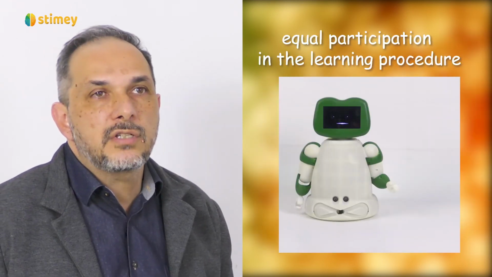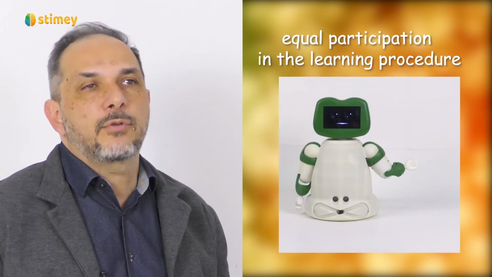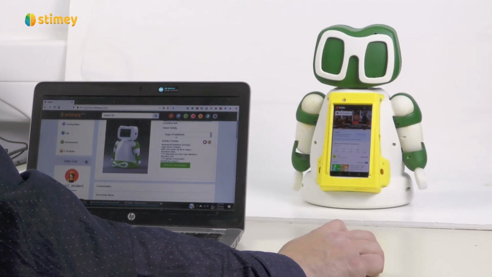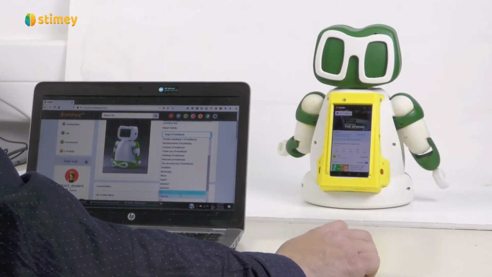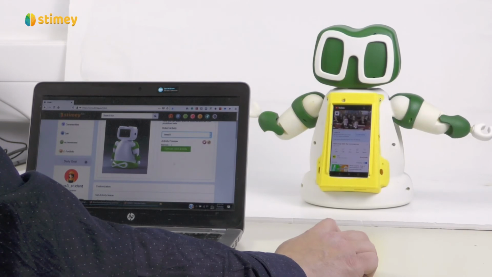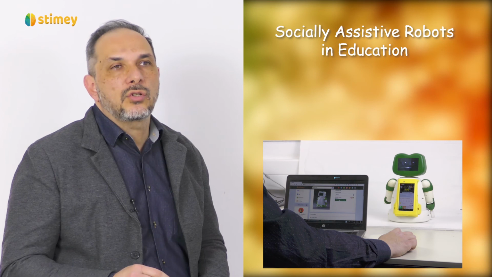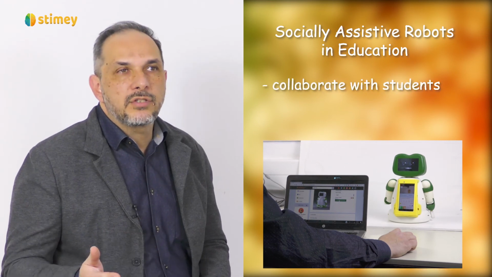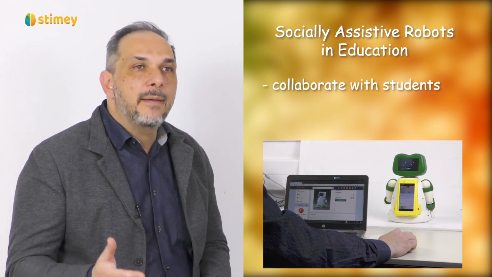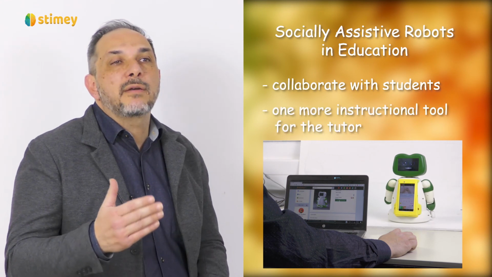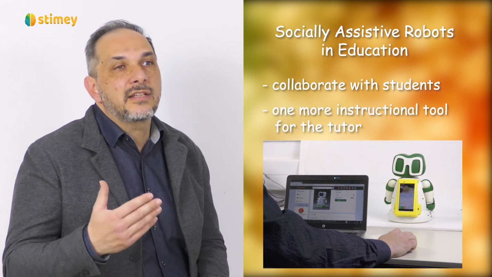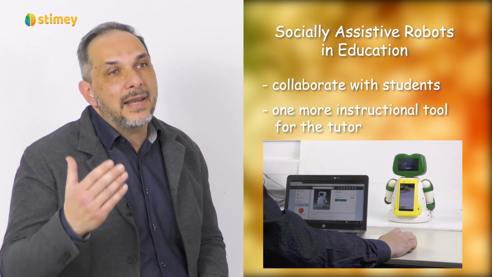In any case, the Epistimi robot provides motivation through verbal and non-verbal communication and creates opportunities for students' equal participation in the learning procedure. Despite the various roles that the Epistimi robot could have in the learning environment, it is important to remember that the social assistive robots are implemented in education in order to collaborate with students and at the same time be exploited by the teacher as one more instructional tool that enhances learning, rather than replacing the teacher.